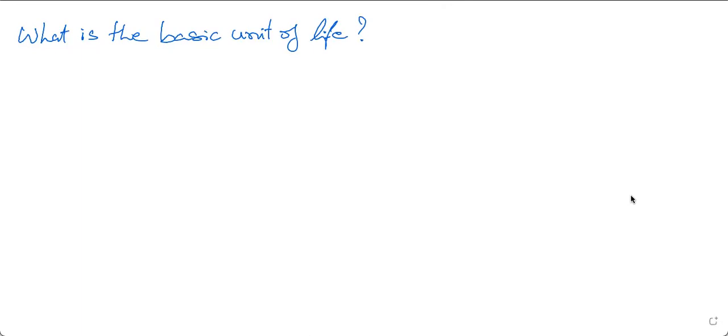So Chanda is saying that air is the basic unit of life. No, Chanda, that is not the correct answer. Akhilesh and Rajesh are saying that the answer is oxygen. No, Akhilesh, Rajesh. Etesham is also saying oxygen. Understand what the question is. The question is not asking what is required for life. That is not the question. The question is, what is the basic unit of life? What is the smallest form of life?